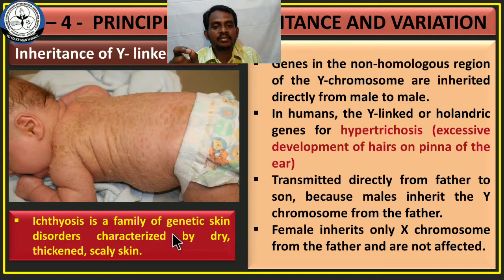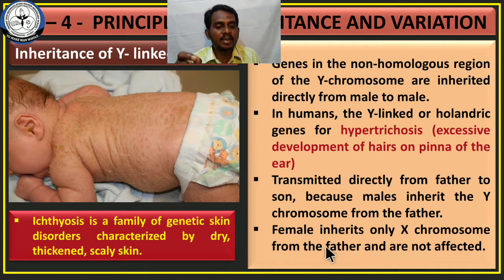It is a family of genetic skin disorders characterized by dry or thickened and scaly skin. Ichthyosis ஒரு டிசீஸும் வரும். அது என்ன கேரக்டரிஸ்டிக் ஃபீச்சர்ஸாக இருக்கும்னா ஸ்கேலி ஸ்கின், செதிலாக உடம்புல உரியும். This is also an example for Y-linked inheritance. And hypertrichosis is another example for Y-linked inheritance. It is transmitted directly from the father to son, because males inherit the Y chromosome from the father.